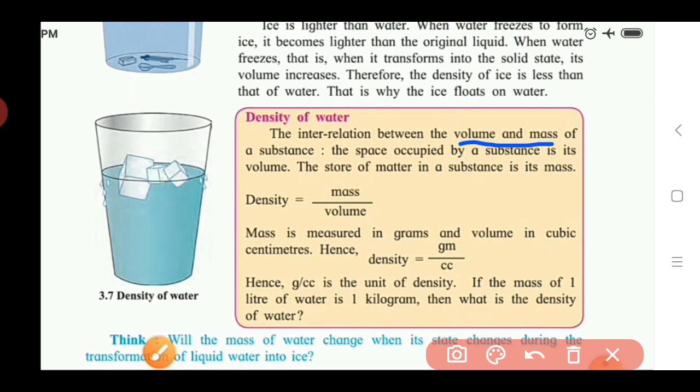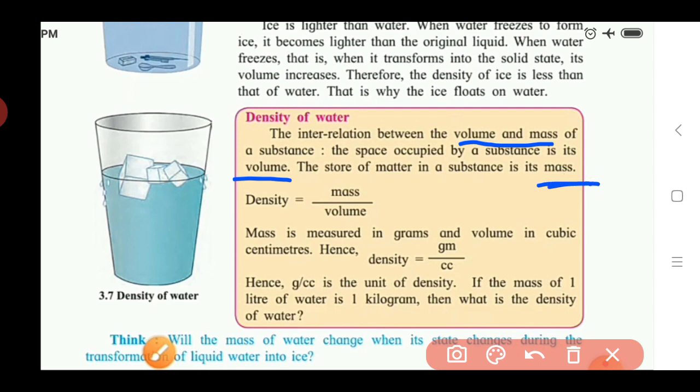Here you should know about both quantities, what the mass is and what the volume is. Volume is the space occupied by that substance, and mass means how much matter is present in that substance. The matter which is present in any type of substance is called mass, okay.